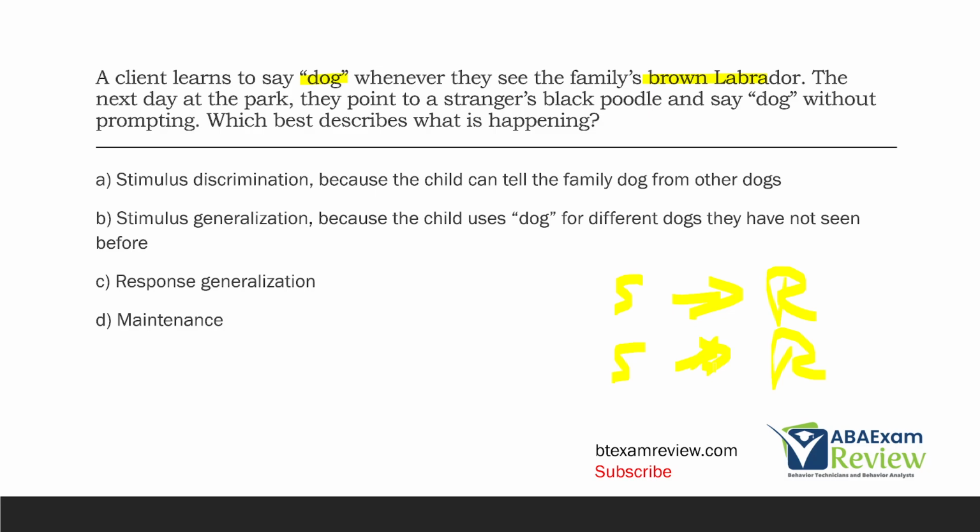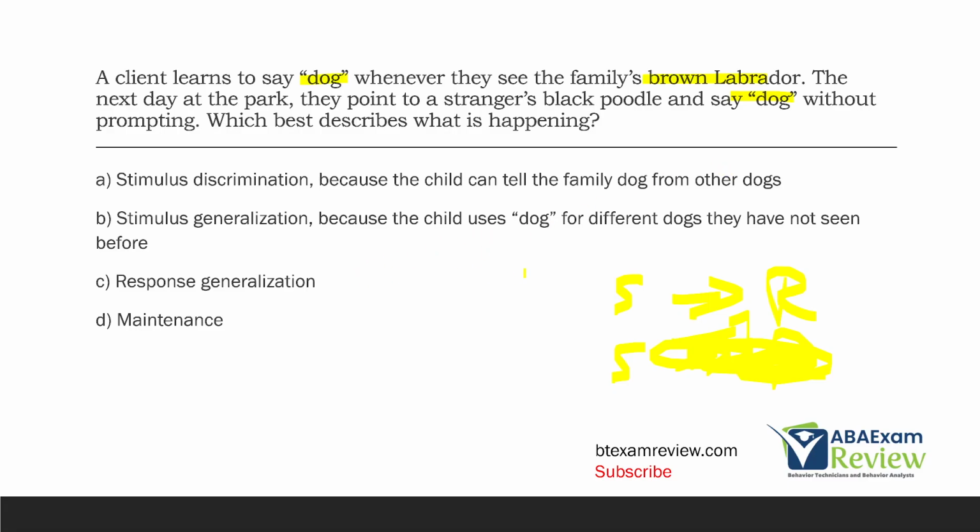Or I should really say stimulus, same response, right? So both stimuli are evoking the same response. Now, what do we consider that? A, stimulus discrimination because the child can tell the family dog from other dogs. The child is not discriminating between stimuli here. He's calling the brown lab dog, calling the black poodle dog. And what the client is saying, there is no difference in the dogs.